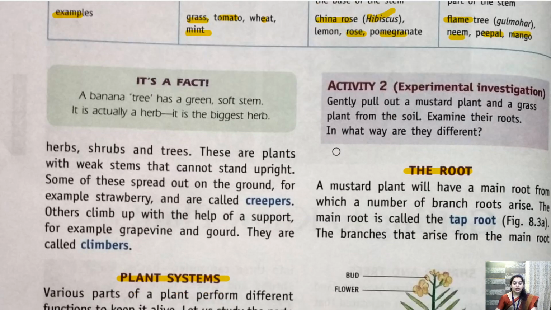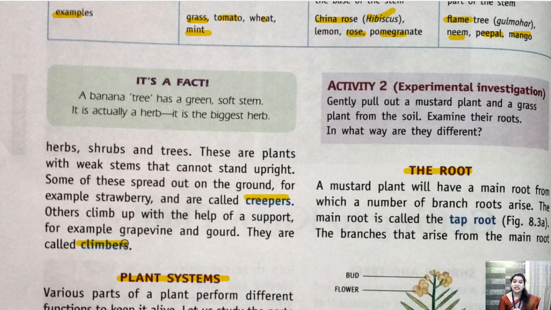Now, apart from herbs, shrubs and trees, there are certain more types of plants that exist, that is creeper and climber. Now what is a creeper and what is a climber?